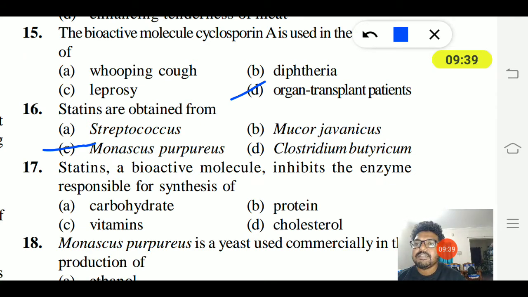17th question. Statins, a bioactive molecule, inhibit the enzyme responsible for the synthesis of cholesterol. Carbohydrate, protein, vitamins are not the right answers. Here cholesterol is the main thing. The enzyme which is responsible for producing cholesterol is inhibited by the bioactive molecule statins. Okay, we'll go with the 18th question.